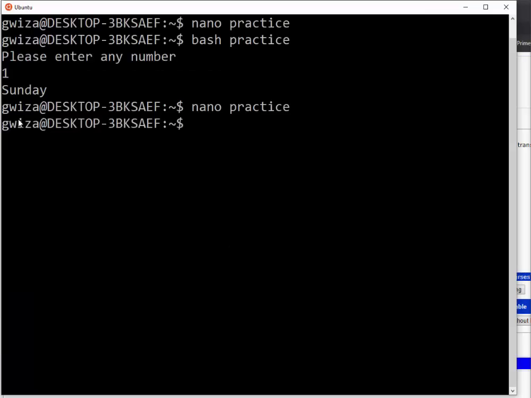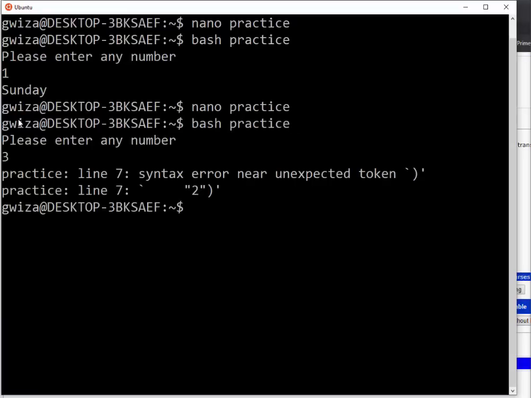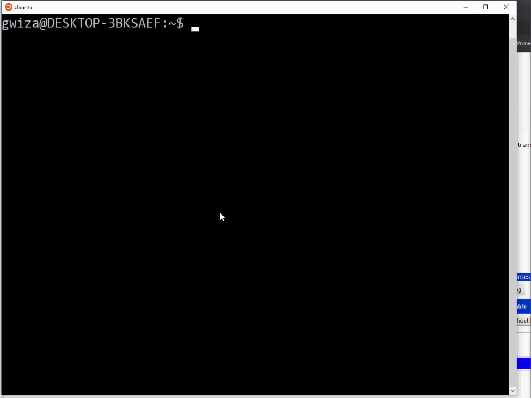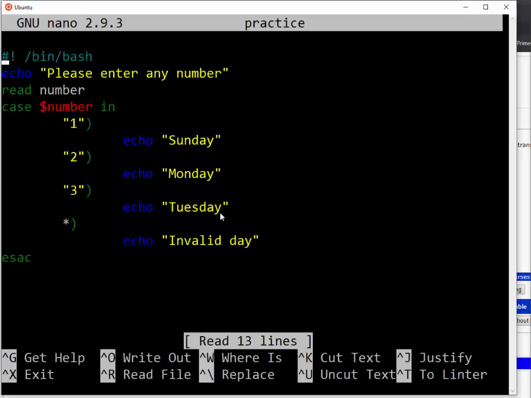So let me bash again, bash practice, enter a number, let me say 3. There's a syntax error, so that means it is going to run 7 without even finishing that one. So we forgot the breaks. So here, if we want the case, we need to break. Here also I need to come here and then I break out. Break.